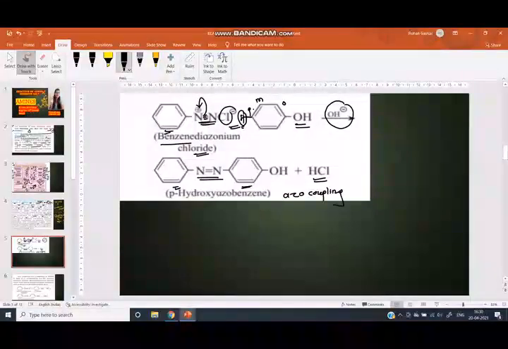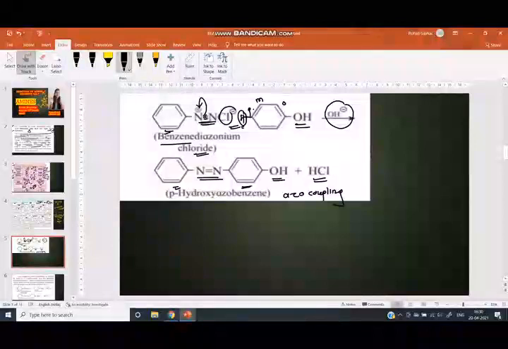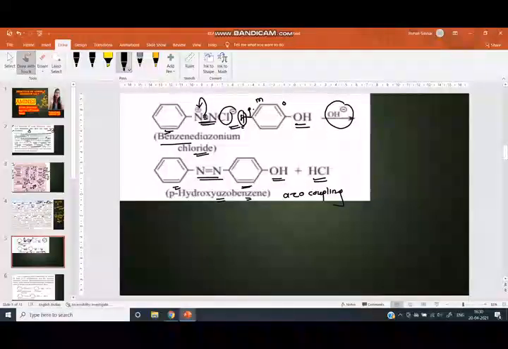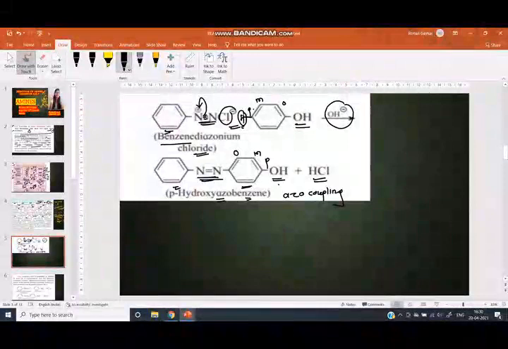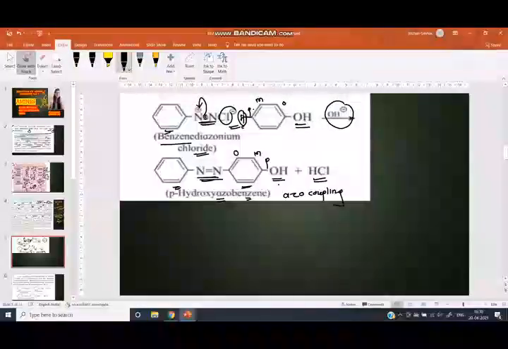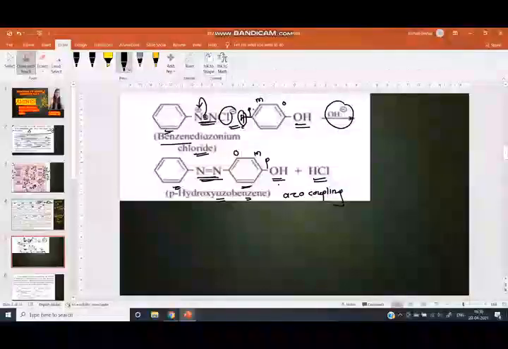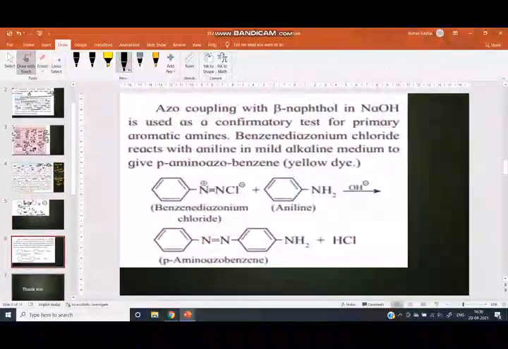The name of the product: at the para position there is a hydroxy group and azobenzene, that is, para hydroxy azobenzene.